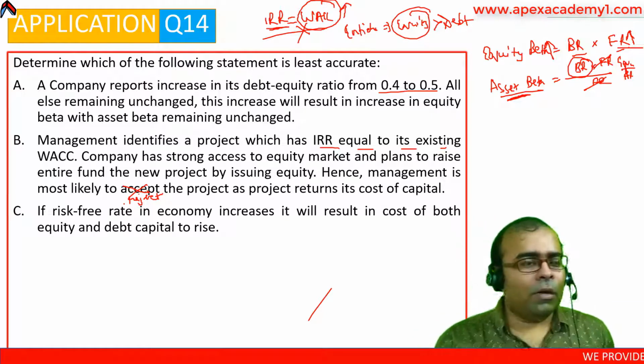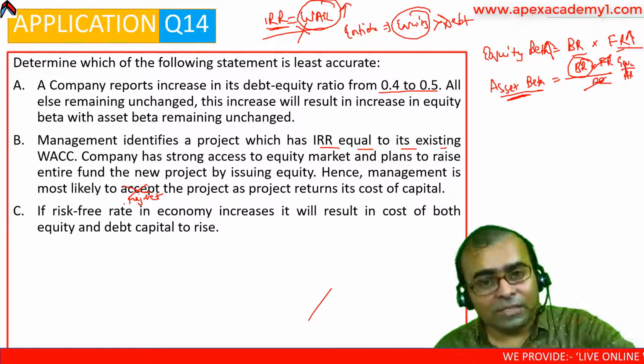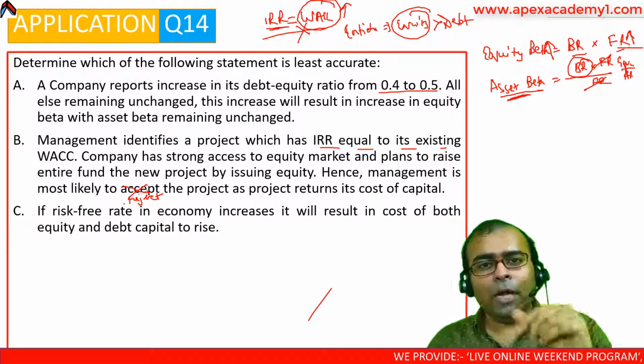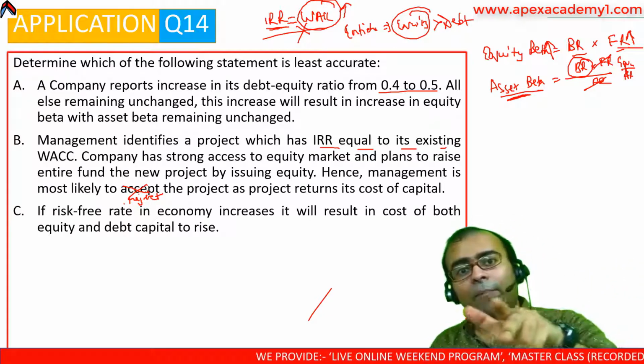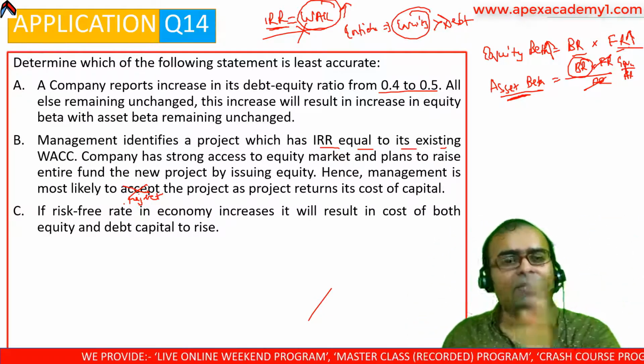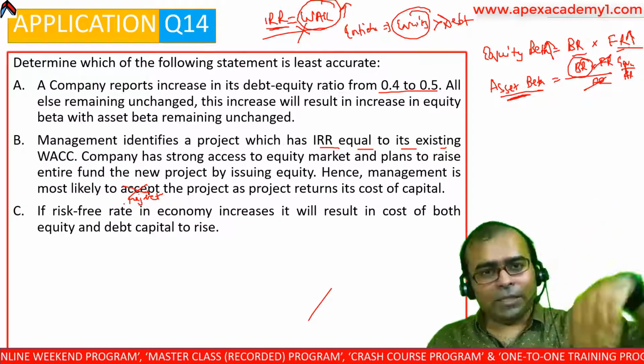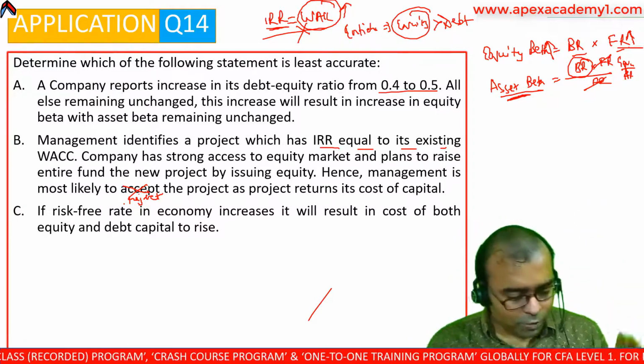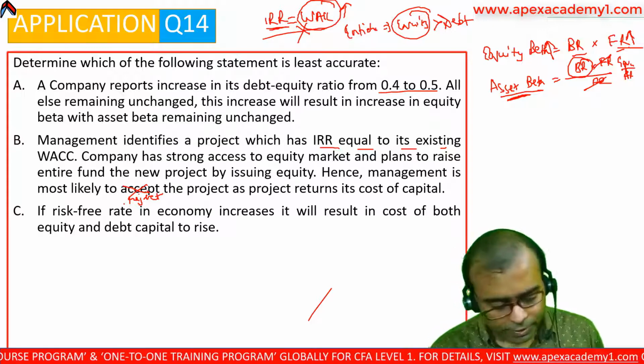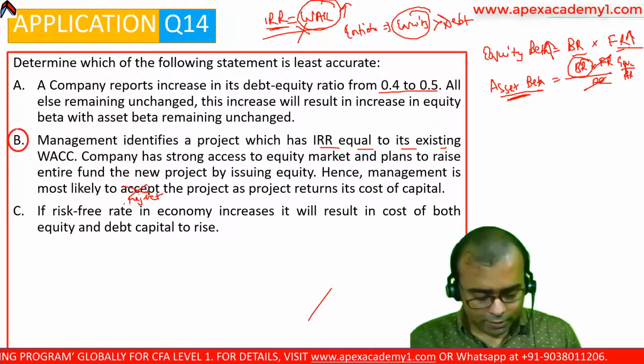You cannot remove that. If you recall CAPM, it also respects the risk-free rate: RF plus (RM minus RF) into beta. Everything else remains unchanged; if RF goes up, then my KE also goes up. So that's why C is also a correct statement. B is an incorrect statement.